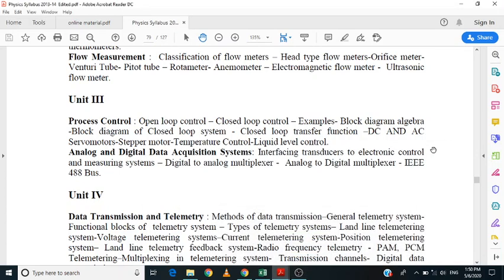Okay, good afternoon students. I am making this video to give a brief explanation of how to write the questions in the third unit. From the third unit you are going to get short questions from the topics of open loop control system, like: define the open loop control system, define the closed loop control system, or define the transfer function of a closed loop system, or define the transfer function of a control system.